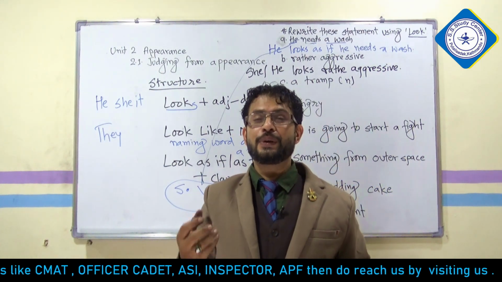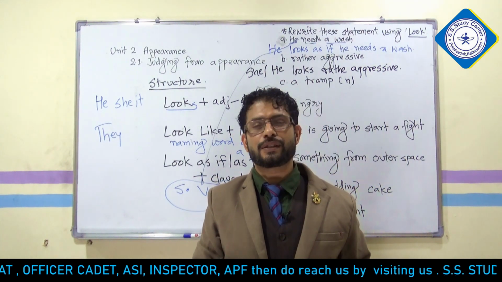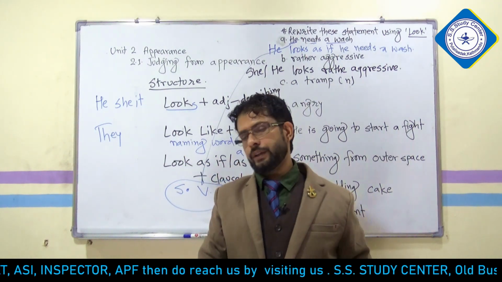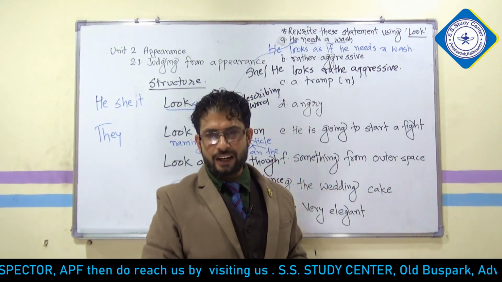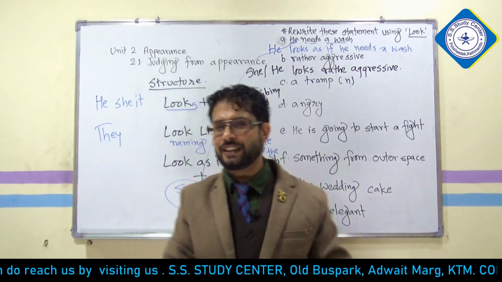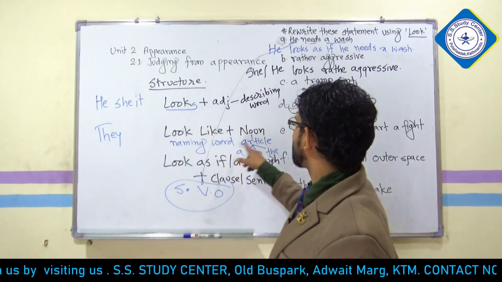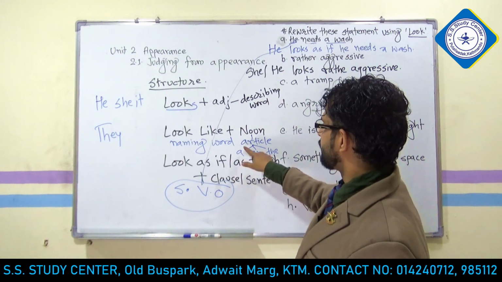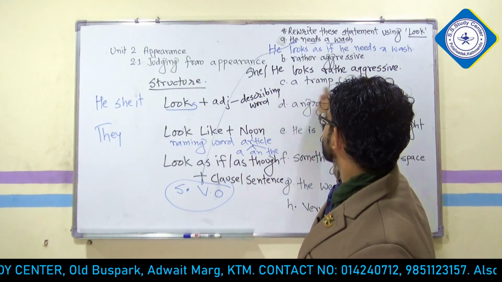Why you need to know? You know that the meaning of tramp, I don't know, sir. You don't need to know. You need to know whether it is a verb, an adjective, or a noun. Now tell me what it is. Very good. It is a noun. Why is it a noun? Sir, as you have said, it is preceded by article A. So it is a noun.